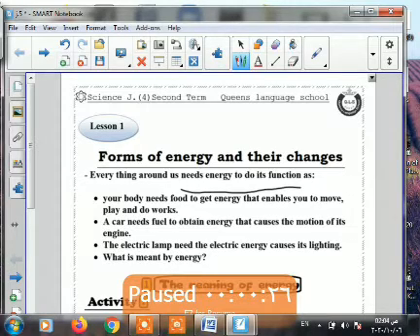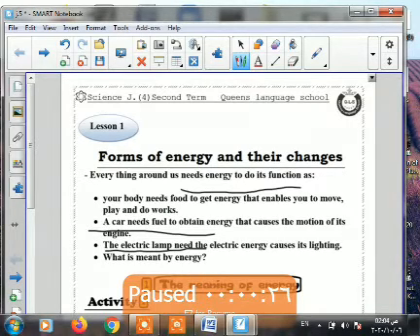I need food to get my energy to do my activities, to play, to run, to study my lessons. And the car needs fuel to obtain its energy, to move from one place to another. And an electric lamp needs energy to light the bulbs in our house. So what does the energy mean now? We have an activity to know what the energy means.